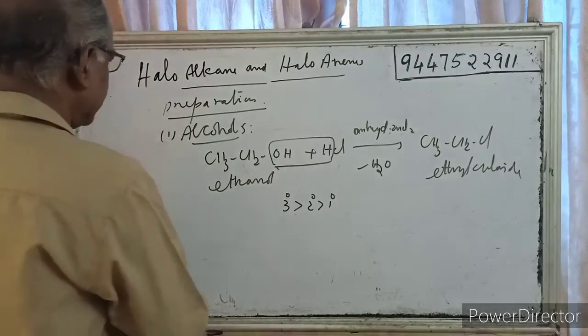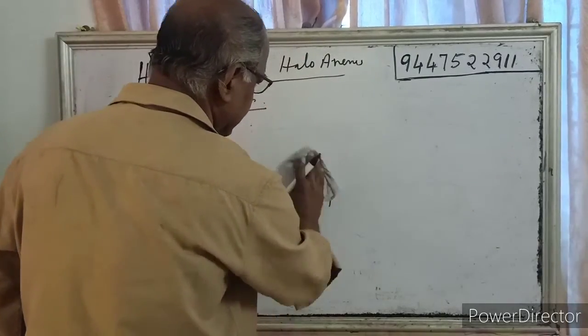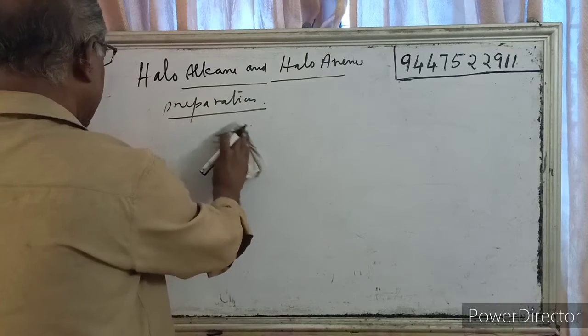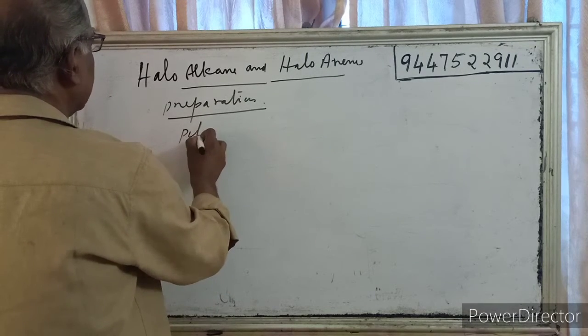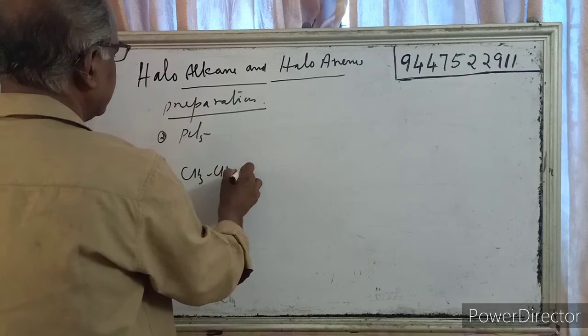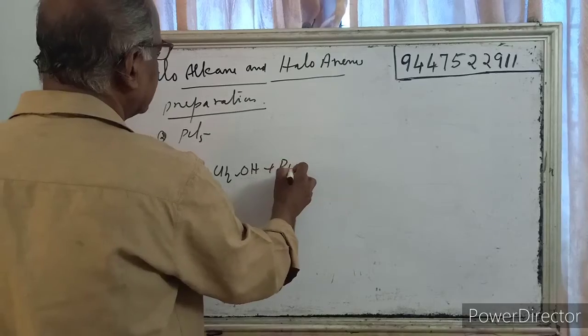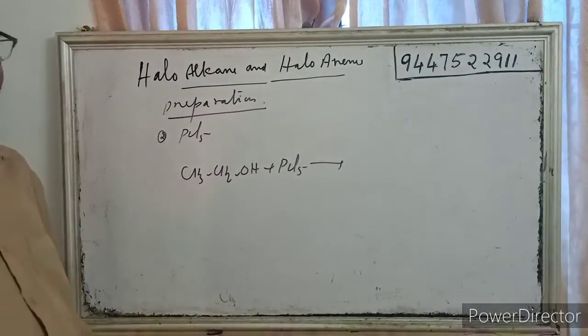So second is preparation using PCl5. Alcohols when reacted with PCl5 give corresponding alkyl halides. So CH3CH2OH when reacted with PCl5, what is PCl5? Phosphorus pentachloride.